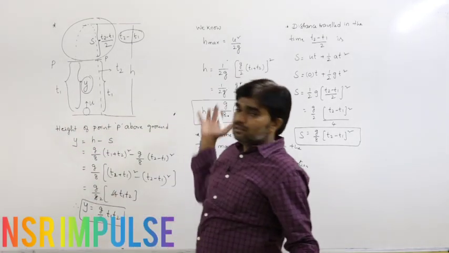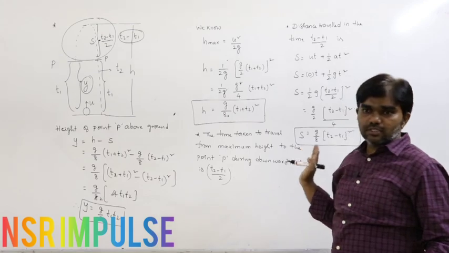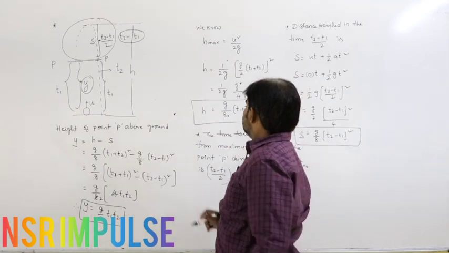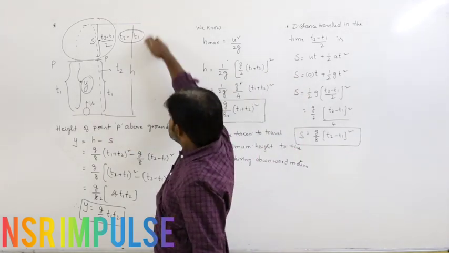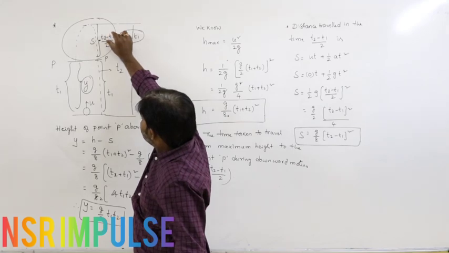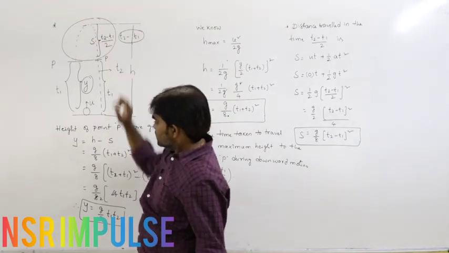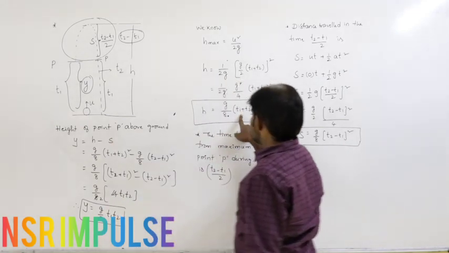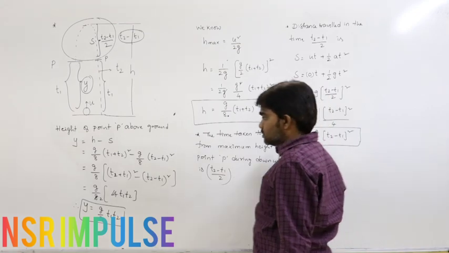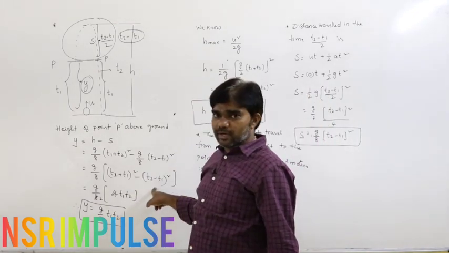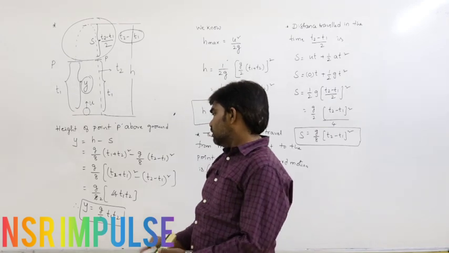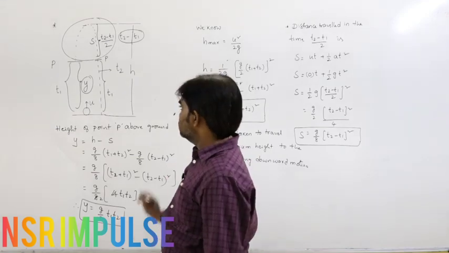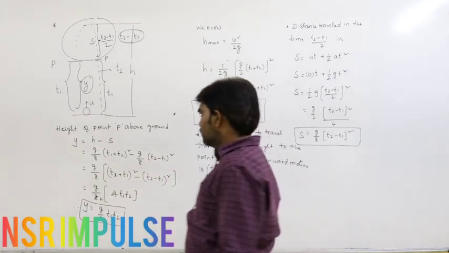To calculate this, all this is very important here. Now this is the total height, and in the time interval of t2 minus t1 the distance travelled is s. So y equals h minus s. So g by 8 into (t1 plus t2) whole squared minus (t2 minus t1) whole squared, that is (a plus b) whole squared minus (a minus b) whole squared, 4ab. So y equals half g t1 t2. This is the condition.